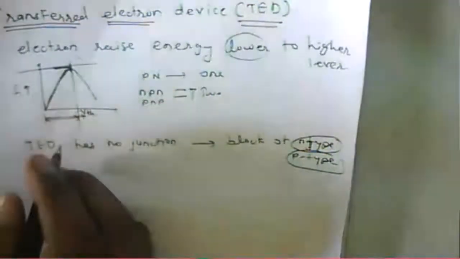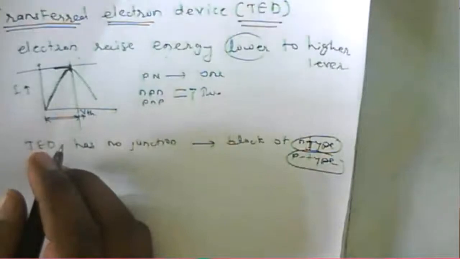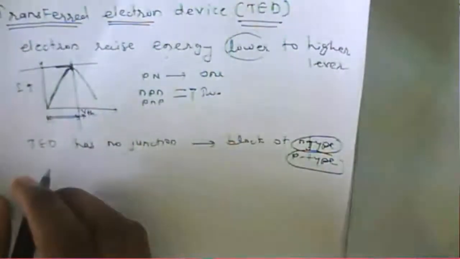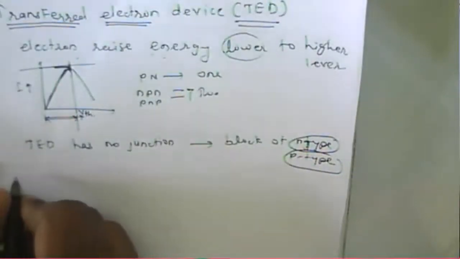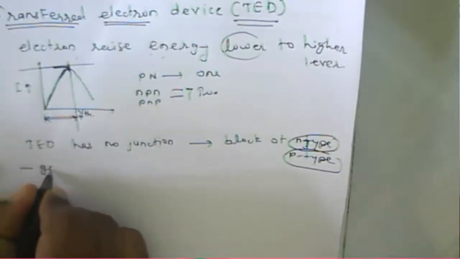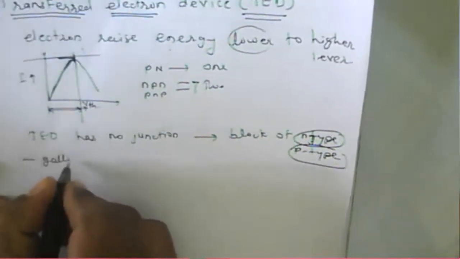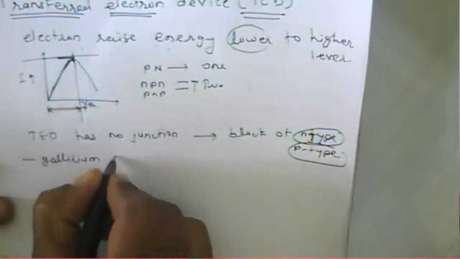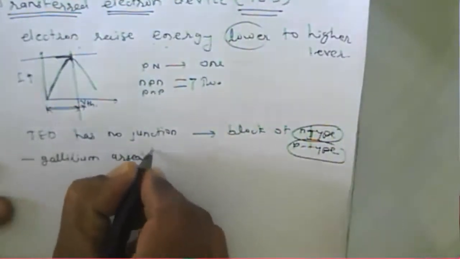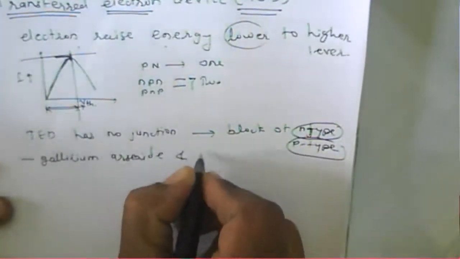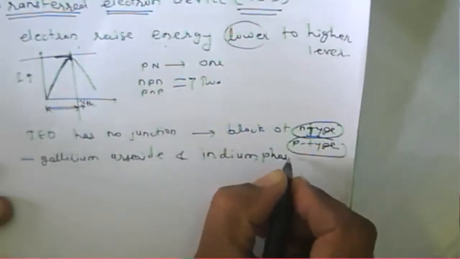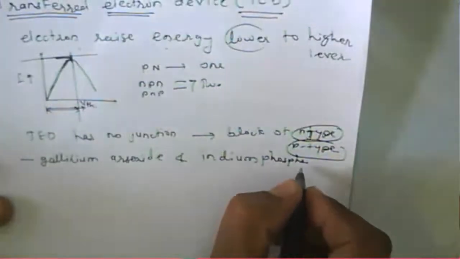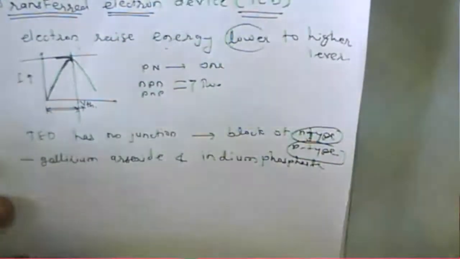In the case of transistors and diodes, they are made up of germanium or silicon. But in the case of a transfer electron device, they are made up of a semiconductor compound, and that semiconductor compound is gallium arsenide and indium phosphide.